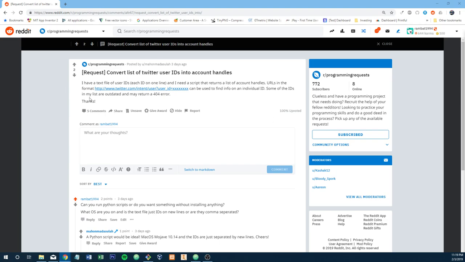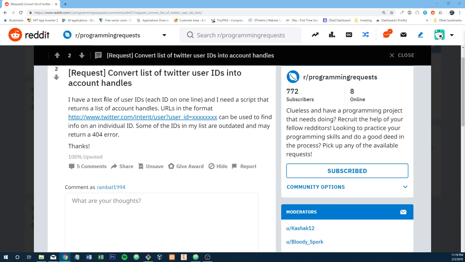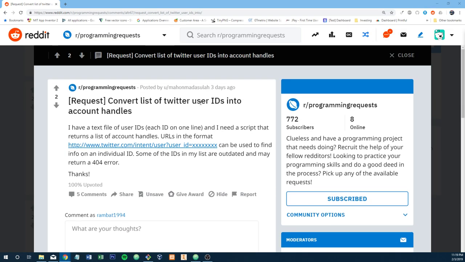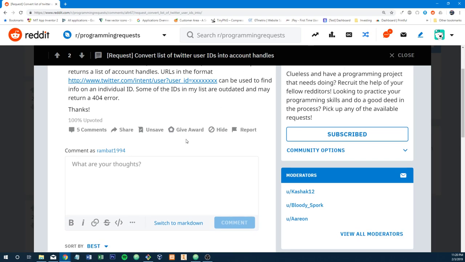So let's get into the problem. The request is: convert a list of Twitter IDs into account handles. I have a text file of user IDs, one ID on each line, and a script that returns a list of account handles. The URL and the format to get the handle is this. It can be used to find any info on an individual ID. Some of the IDs are outdated and may return a 404. Good to know. There's probably also people that are suspended, because people do dumb things on Twitter all day. So there's probably some people that do exist but just don't have an account.